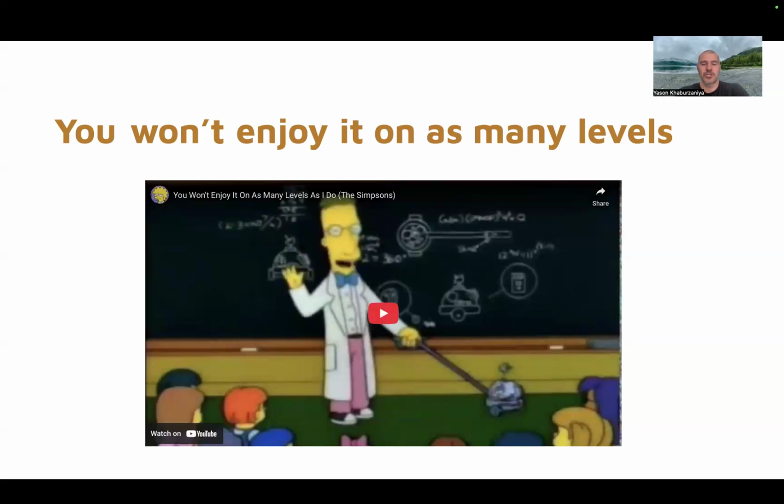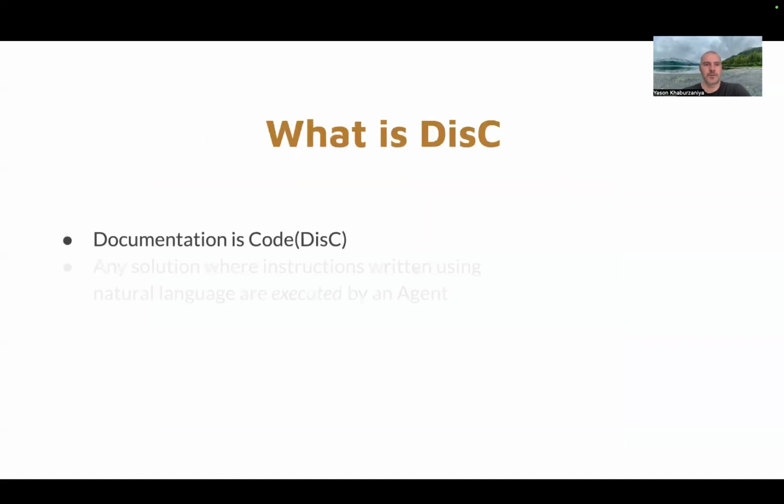Yeah, just like in this educational video, many presentations about AI and agents look really cool when the presenter is presenting them. But when you go and try to do something on your own, you're just not enjoying it on as many levels. And in this presentation, I'm going to try to focus a little more on limitations so that we can avoid this highlight reel effect.